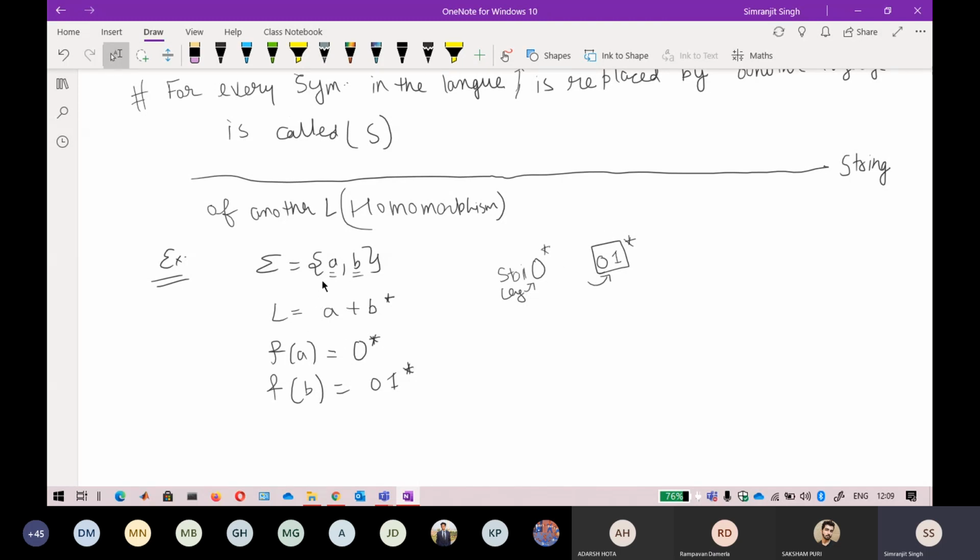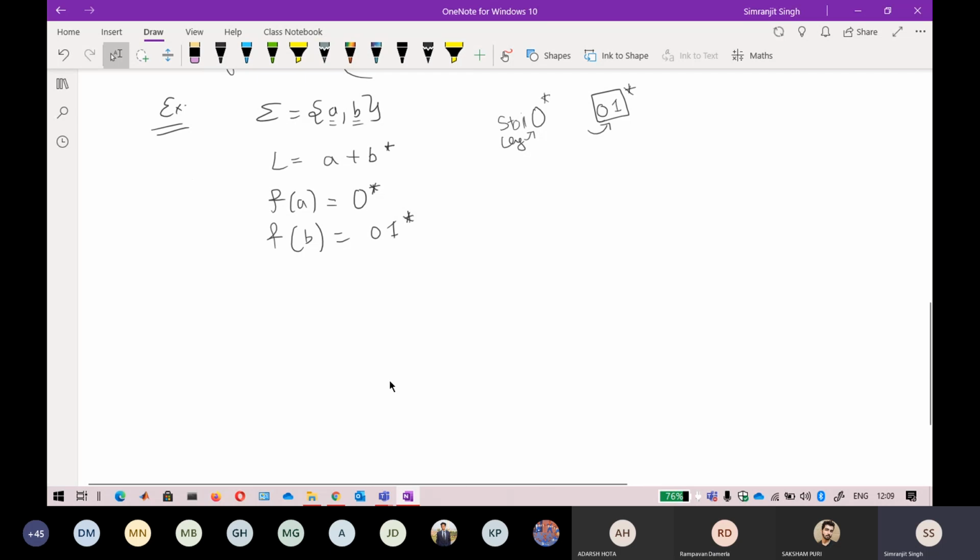So what I'm doing is taking every symbol of the language and substituting it with another language. This is also a language and this is also a language. What you get in L is something like (0* + (01)*)* raised to the appropriate power. Now you can clearly see this is also represented as a regular expression.